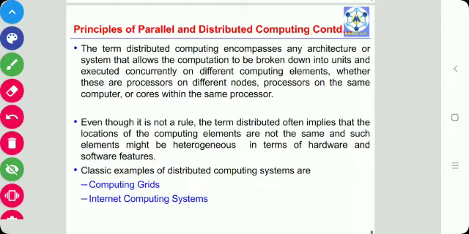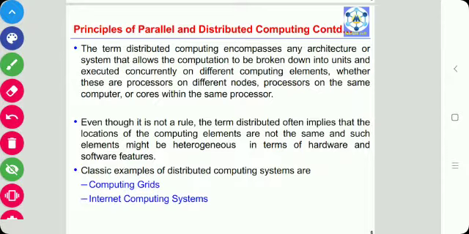These may be processors on different nodes, that is, processors on different computers, or processors on the same computer, or cores within the same processor. Therefore distributed computing includes a wider range of systems and applications than parallel computing.